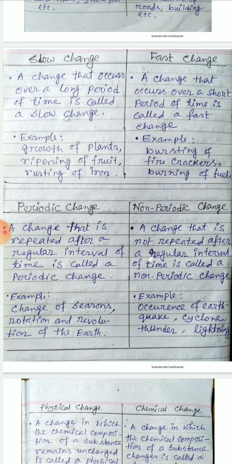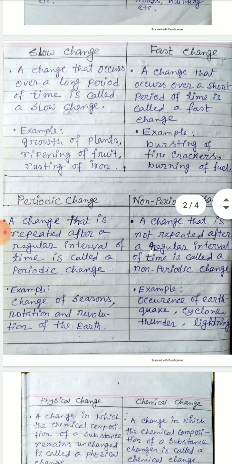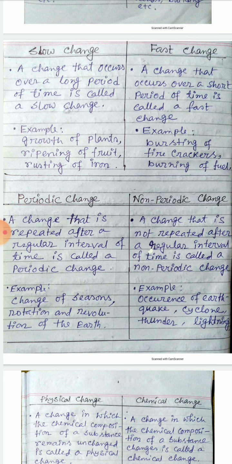Example of slow change: growth of plant, growth of our human body, ripening of fruits, rusting of iron. These are very slow change. And example of fast change: bursting of firecrackers, burning of fuel. These are fast changes. This change takes a very few seconds. Within few seconds, this change is completed.